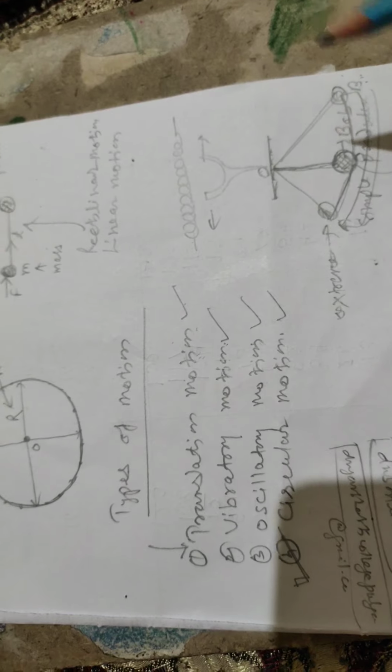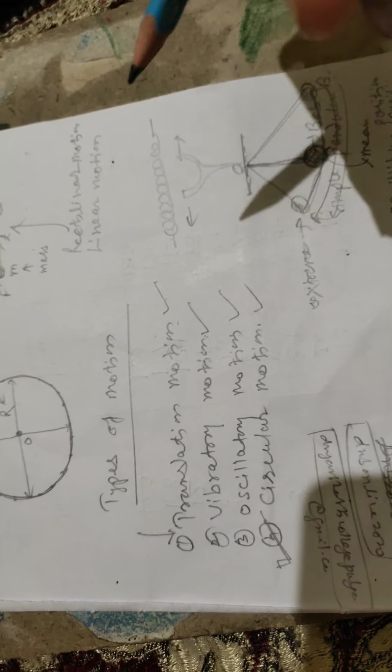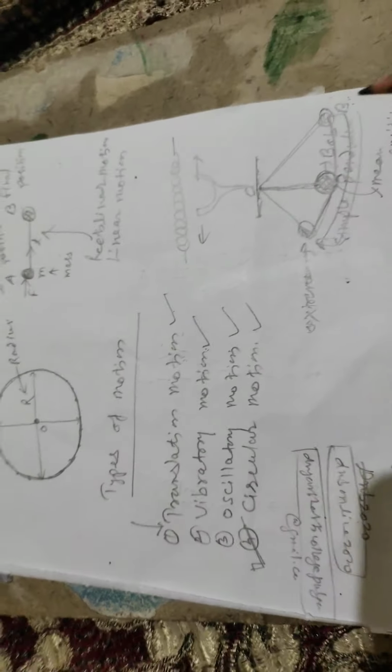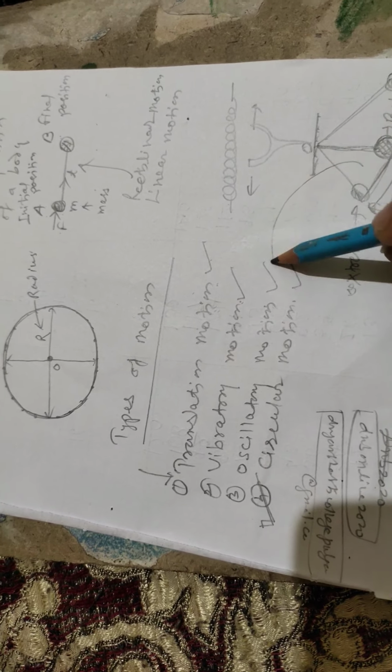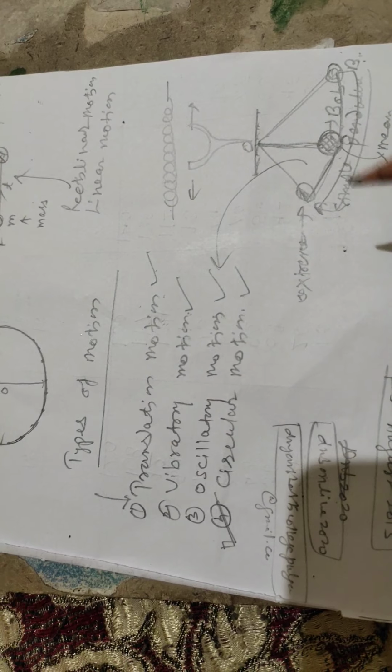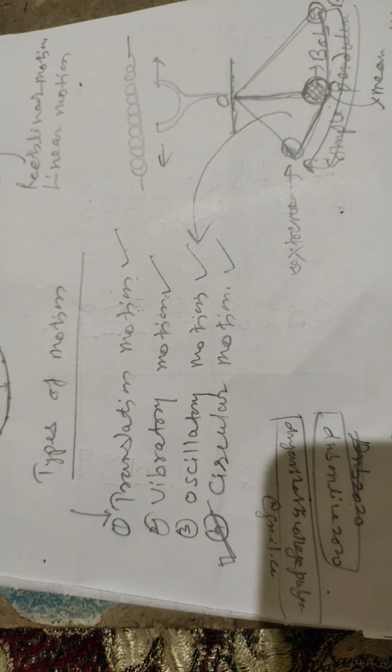When the body repeats its path again and again about the mean position or equilibrium position, this type of motion is called the oscillatory motion. Now next we have to see the circular motion.